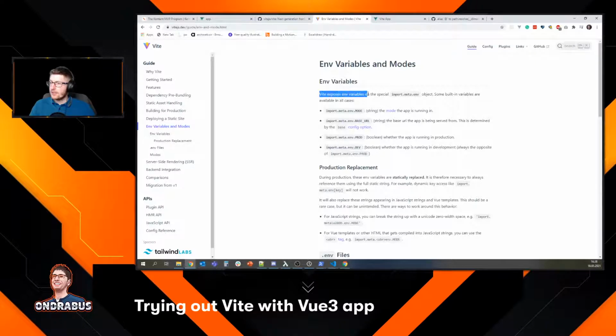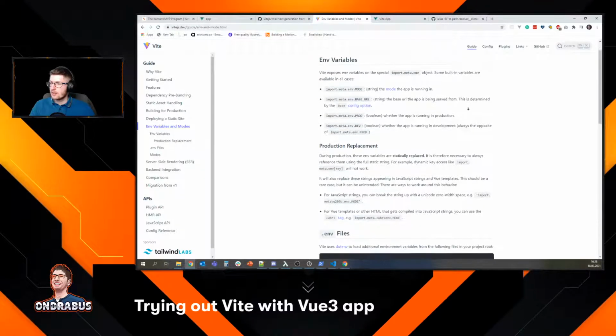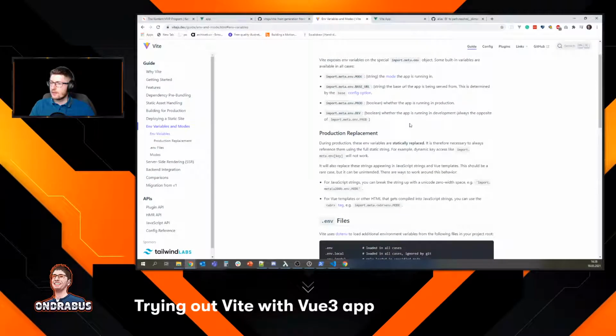So Vite exposes env variables on the special import.meta.env object. Some built-in variables are available in all cases, like import.meta.env.MODE and so on. So we probably need to use this instead of process.